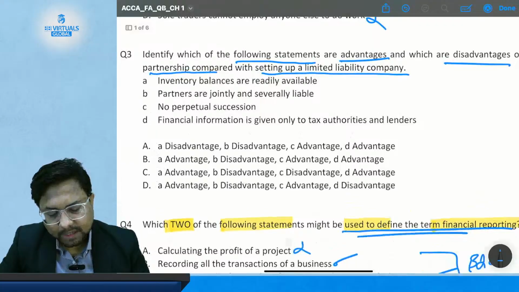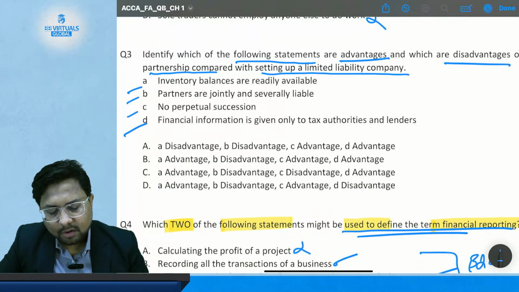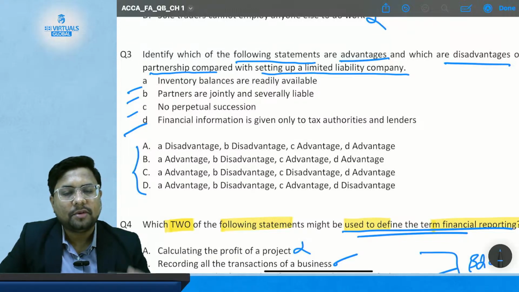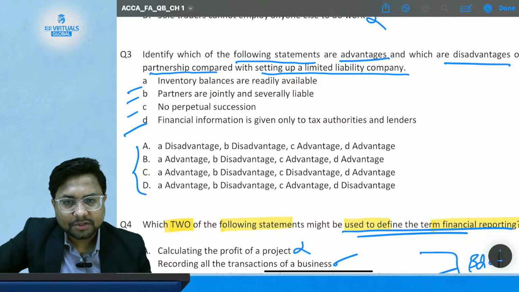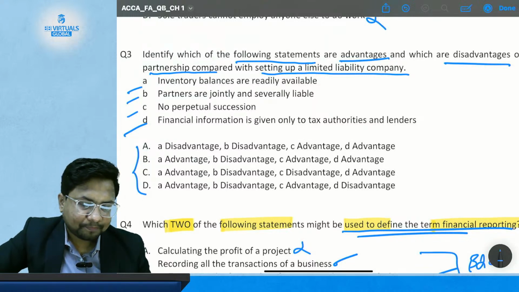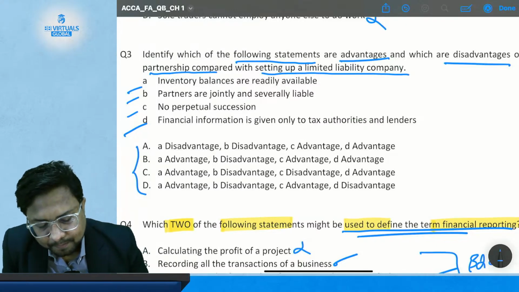So here are certain cases A, B, C and D, and there are options which we have to choose, whether these are advantages or disadvantages of the partnership form of business as compared to the company. Okay. So statement A.